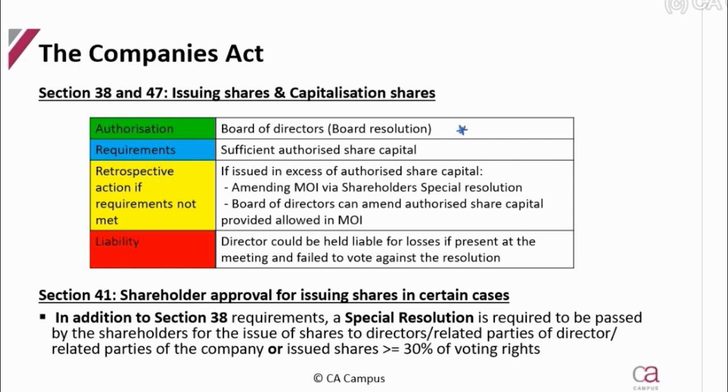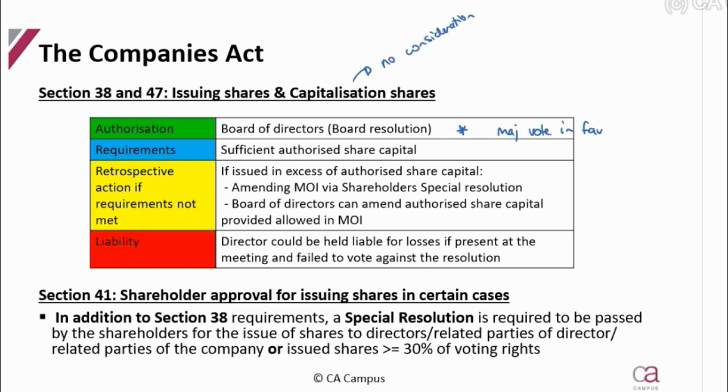Authorization by the board of directors. How do they authorize? The majority must vote in favor of the decision to issue shares or capitalization shares. So remember, guys, capitalization shares are for no consideration.